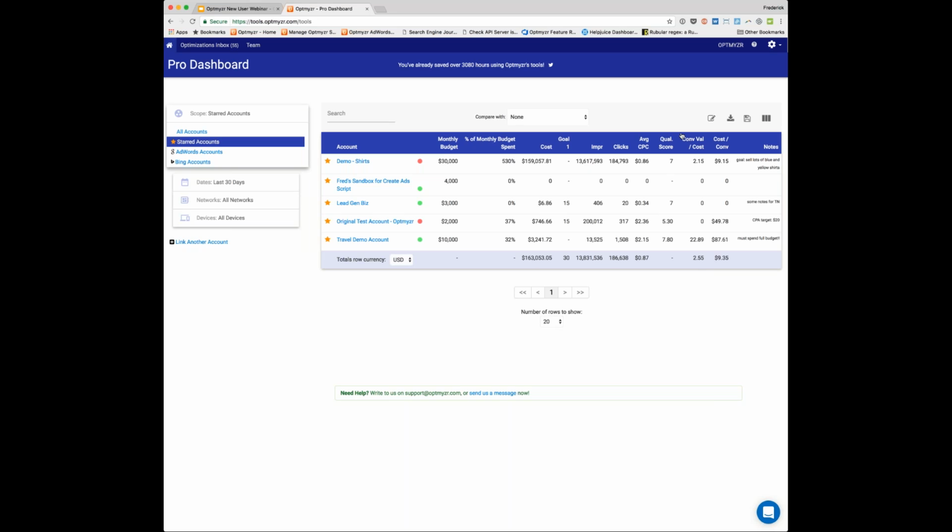Now, the view that I have here is including a few columns, but you can customize this. So customize it by going in here. For example, you could say who the account owner is, whether you want to see some notes, monthly budget, percentage towards monthly budget. All of these goals, these are data points from Google Analytics. So a nice way to bring together a variety of different data sources.